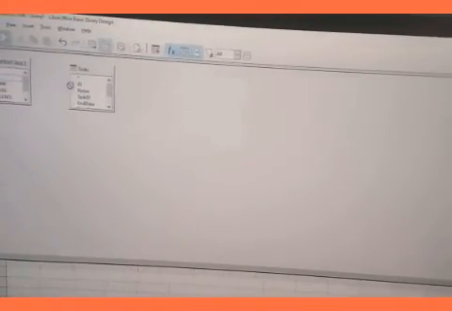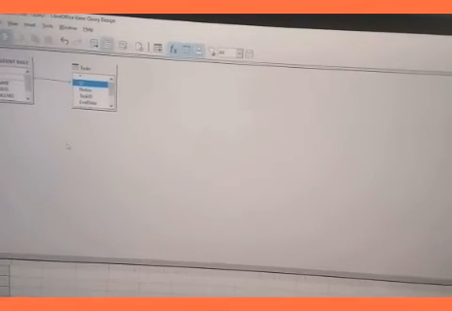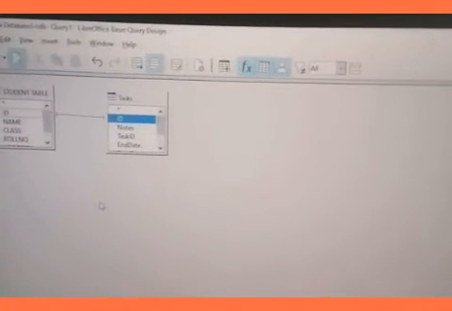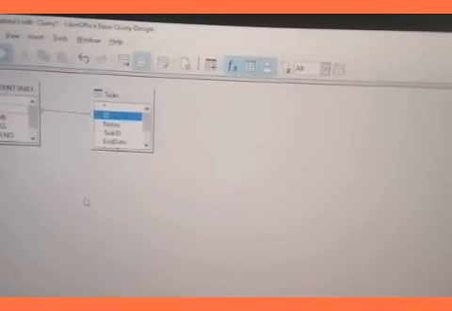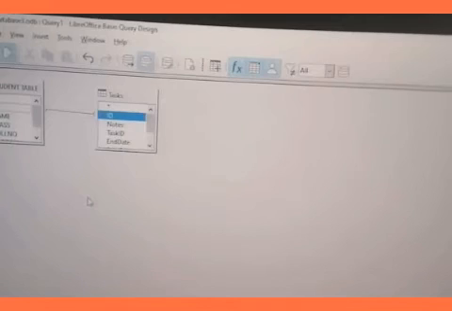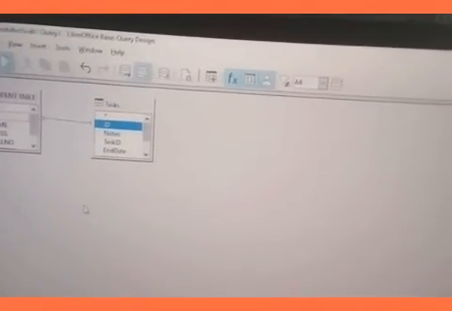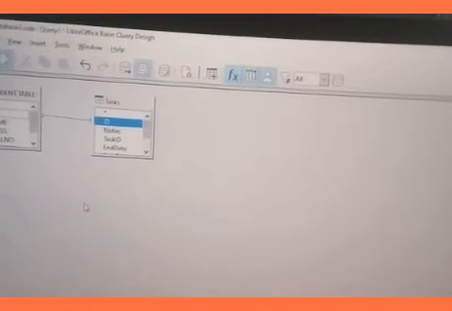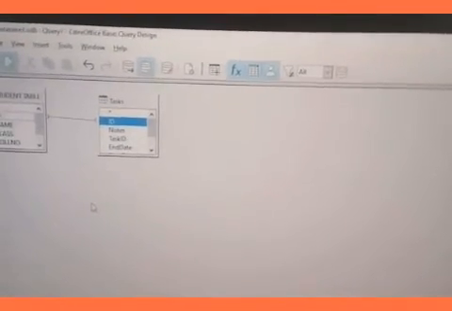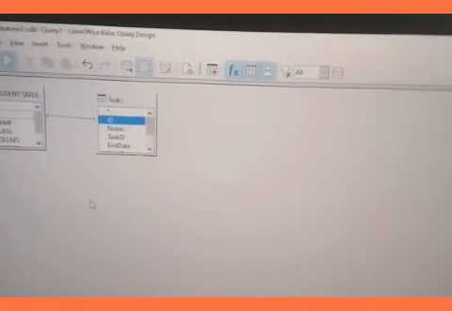Just select, click and drag, so that you can see the lines. It will generate the relationship between 2 tables. So that is called the use of query design. Okay, now you can save it, combine the data, you can add, you can delete also. Okay, and we can make also reports.